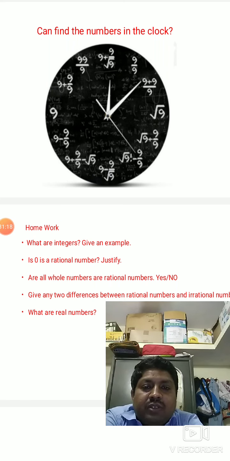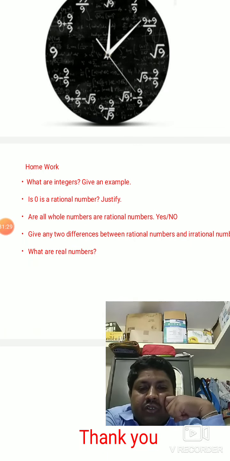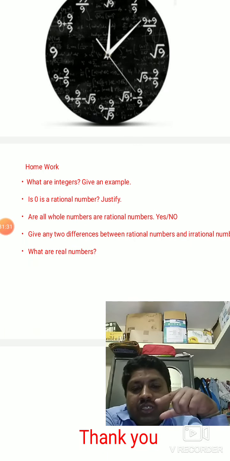Root 9 factorial minus 9 by 9. See children, what do you mean by factorial? Factorial means, 3 factorial is 3 into 2 into 1. What is 3 into 2 into 1? 6. 6 minus 1 means 5.